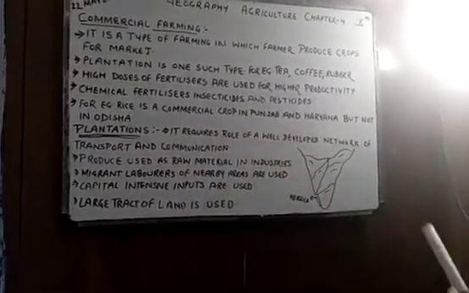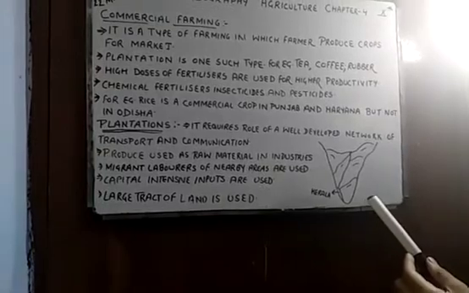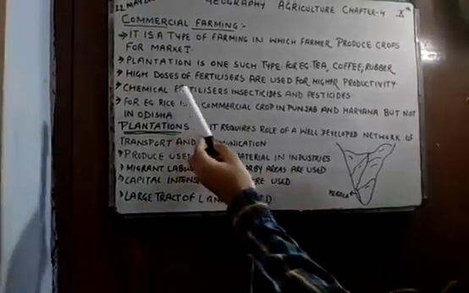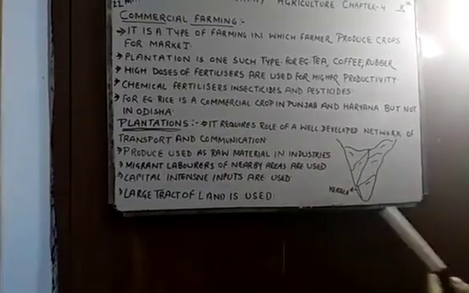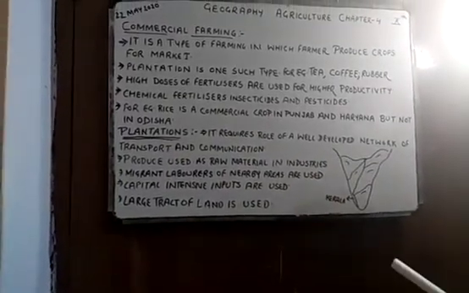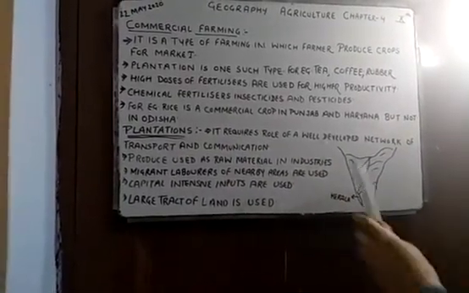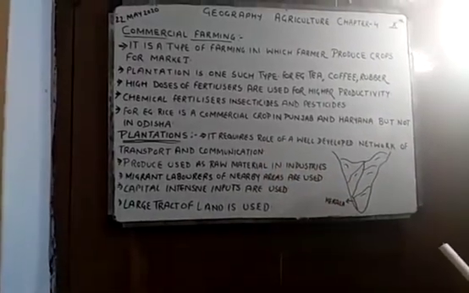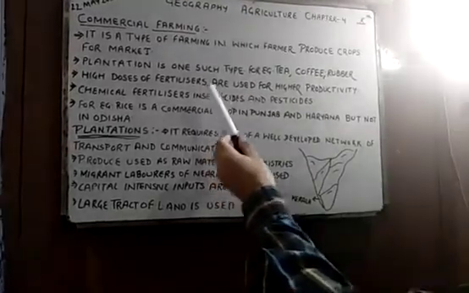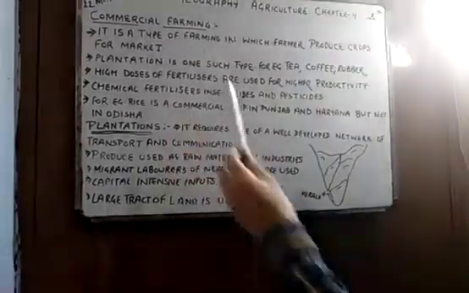Chemical fertilizers, insecticides and pesticides are also used so that there is no problem in productivity, because insects, rodents and harmful insects are there. So farmers use insecticides and pesticides along with fertilizers.